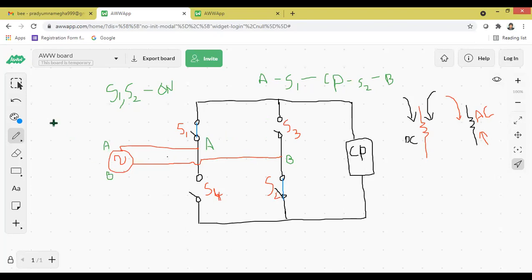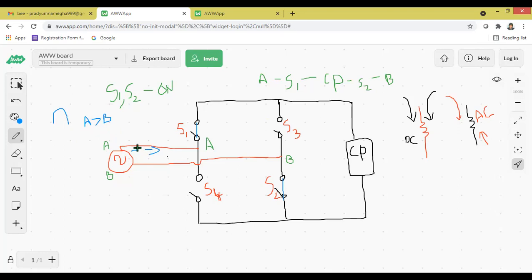During the positive half cycle, this is the AC supply, this is positive. During the positive half cycle of the input AC supply, which one is greater, you tell me? Is A greater or B greater? A is represented towards the positive half cycle and B towards the negative half cycle. So during the positive half cycle, the energy at point A is greater than the energy at point B, because the positive half cycle is increasing in the upward direction. Therefore A is greater than B, and the direction of the current starts from the point A.